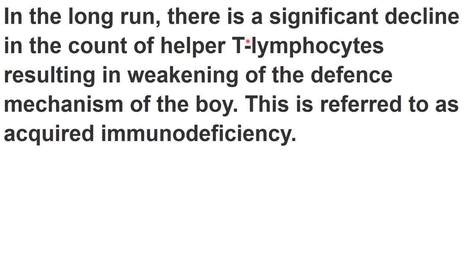In the long run, there is a significant decline in the count of helper T lymphocytes, right? So there will be a decrease in the number of helper T lymphocytes, and that's why it will result in weakening of the defense mechanism of the body. Like there will be a weak immune system. This is referred to as acquired immunodeficiency. So this decrease in the number of T lymphocytes due to HIV infection is called acquired immunodeficiency.